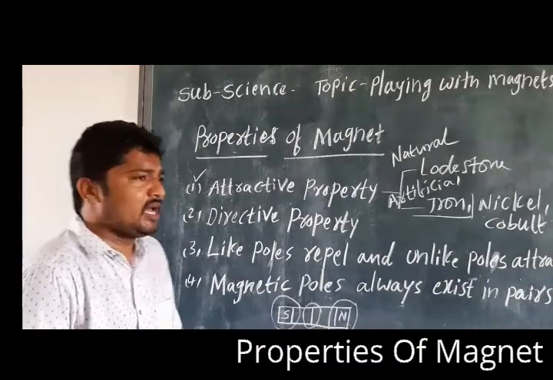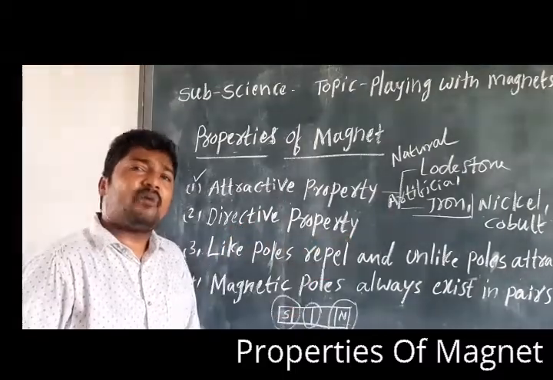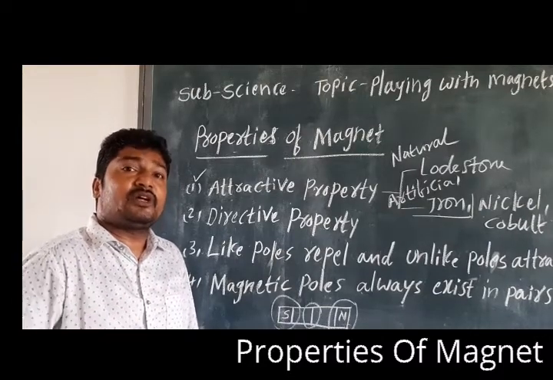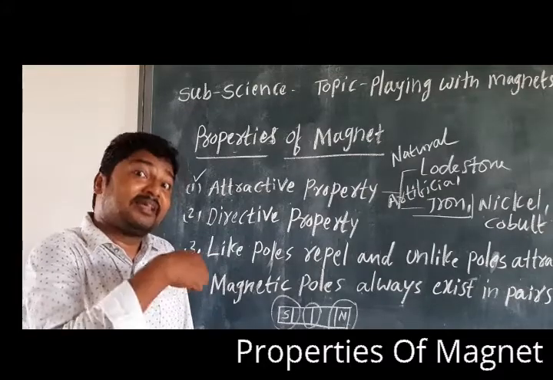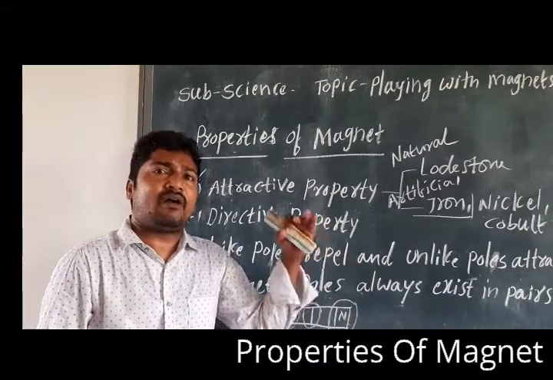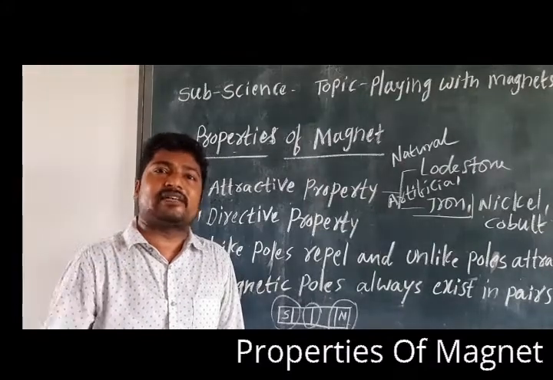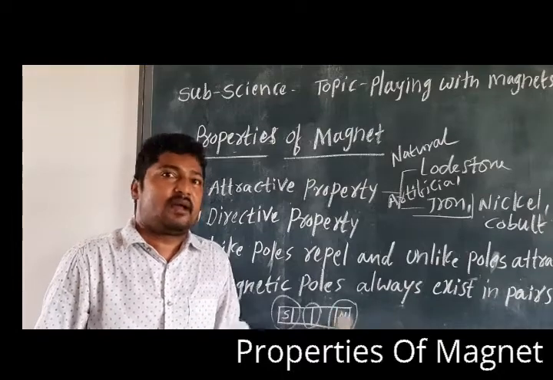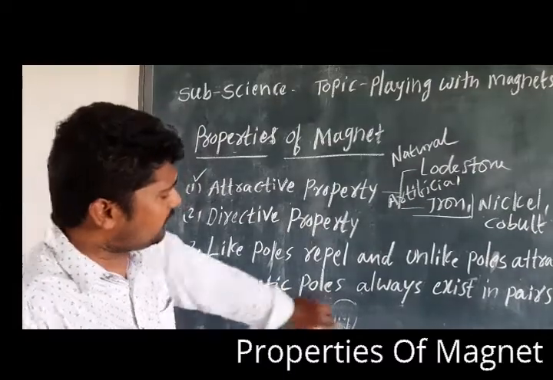And the next one is the directive property. Already I said directive property. How can we say it? Science always says you must prove it. We should prove it practically, and only then go for the theoretical. This is the 6th class, so these are the basements or fundamentals. Science says first you have to prove things yourself, then go for the observation. Practically, let's see how it's done.